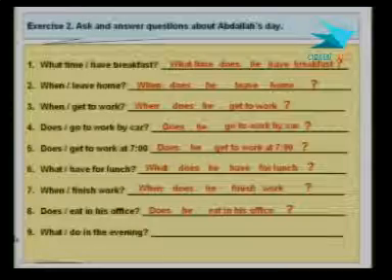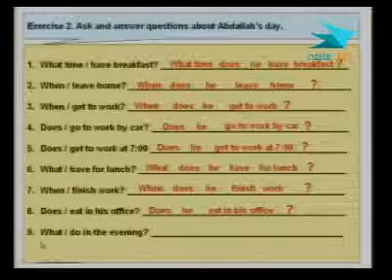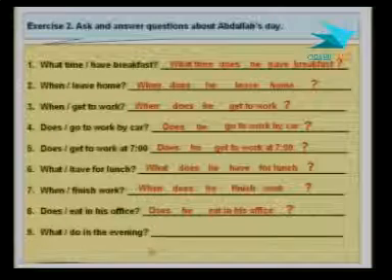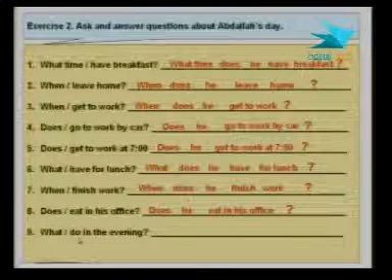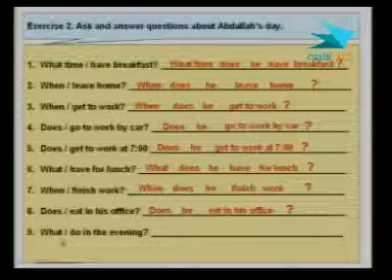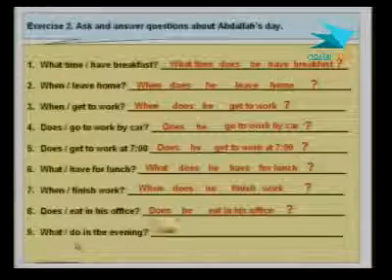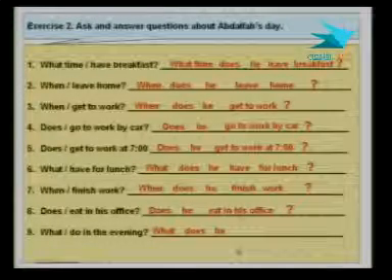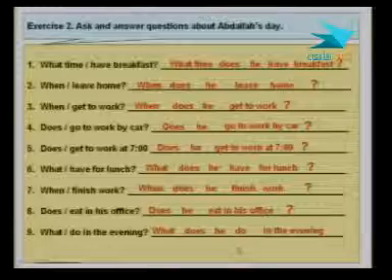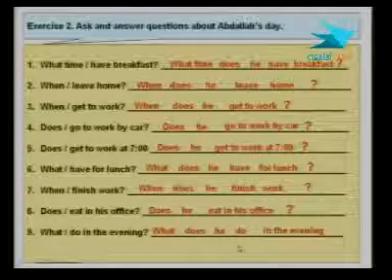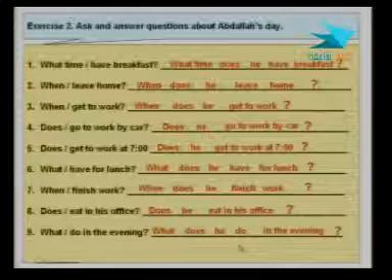All right. Number 9, what do in the evening? Again, this is the main verb, of course, and we need a helping verb plus the subject. So, what does he do in the evening? And the question mark is there.